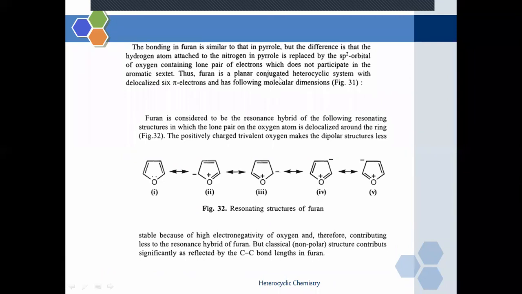Furan is a planar conjugated heterocyclic system having how many pi electrons? Having 6 pi electrons, and this is a resonance structure. So these are the resonating hybrid structures of furan.